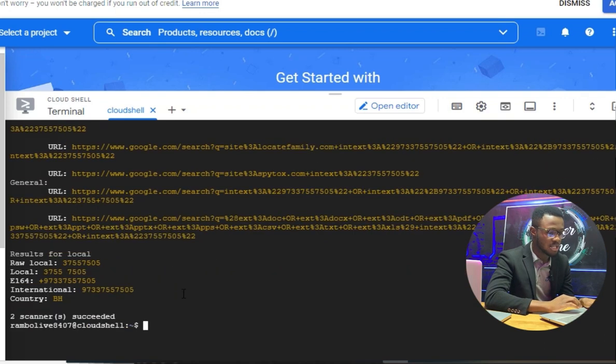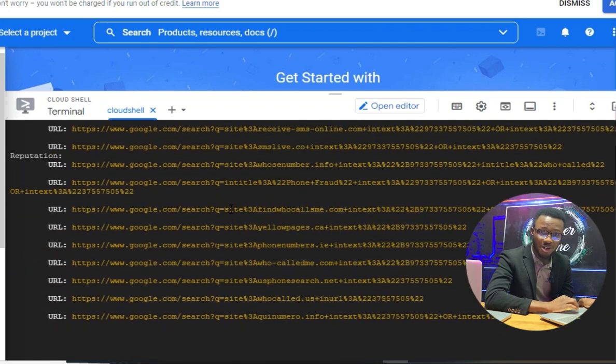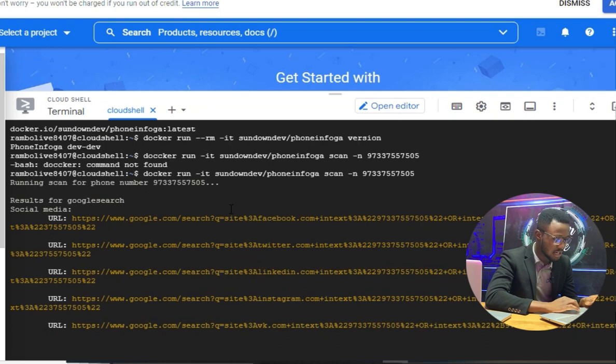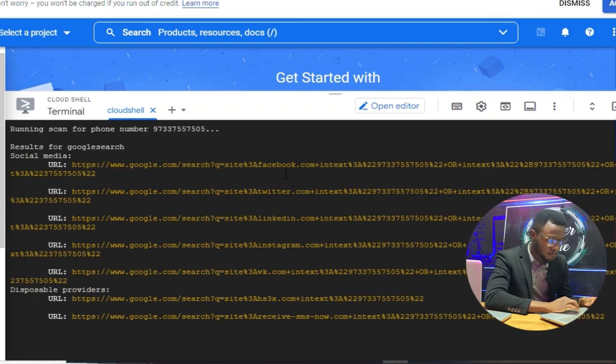Ooh, oh la la. So you see here this thing. Don't be afraid of this code, I'm going to explain it to you. It's quite simple to understand. So you see the result is just a Google search. Here, social media. So for this number, we can have information about it on Facebook, Twitter, LinkedIn, Instagram, and other platforms.